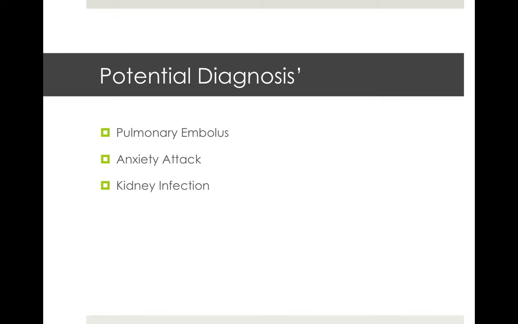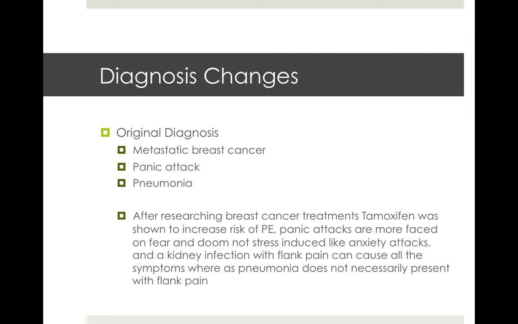Potential diagnoses that were chosen for this case are pulmonary embolus, an anxiety attack, or a kidney infection, also known as pyelonephritis. Diagnosis changes. The original diagnoses that were chosen were metastatic breast cancer, a panic attack, and pneumonia. After further research on breast cancer, treatments such as tamoxifen have an increased risk for causing a PE. So that fit, and the PE diagnosis, the pulmonary embolus, fit all four symptoms the patient was presenting with. So that's why that diagnosis was changed.